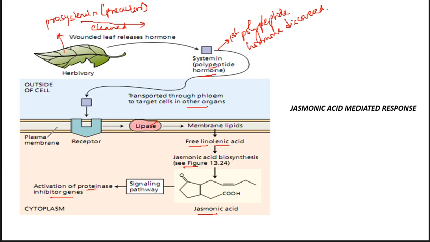These proteinase inhibitors, when activated, have a devastating role in insects. When the proteinase inhibitor genes are activated, they produce proteinase inhibitor proteins.